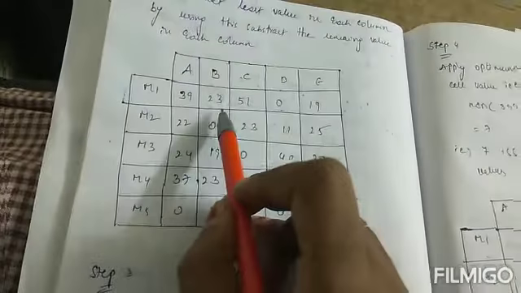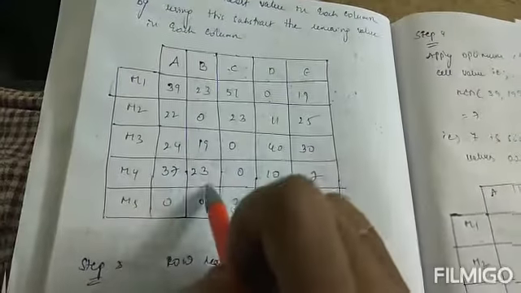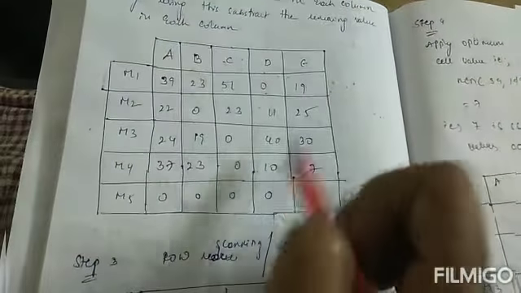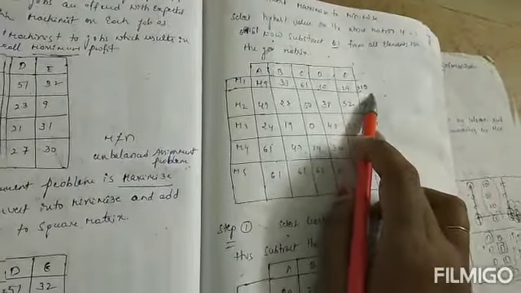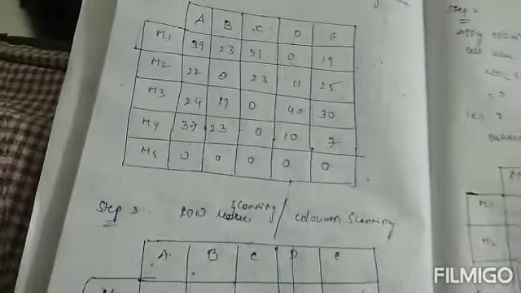So finally we got it in the form of 39, 22, 24, 37, 0, 23, 0, 19, 23, 0, 51, 23, 0, 0, 0, 0, 11, 40, 10, 0, 19, 25, 37, 0. So the first step is row wise: select the least value in each row and subtract this value in each row. In the same way, the next step is column: select the least value in each column and subtract it from the remaining values. Okay, so finally we got this matrix.